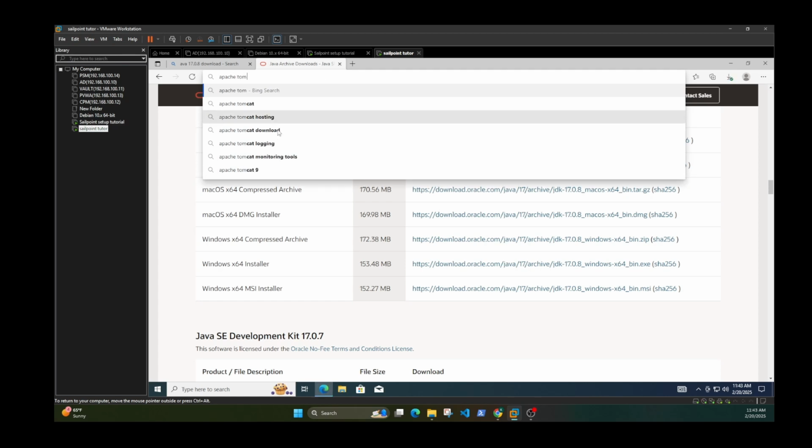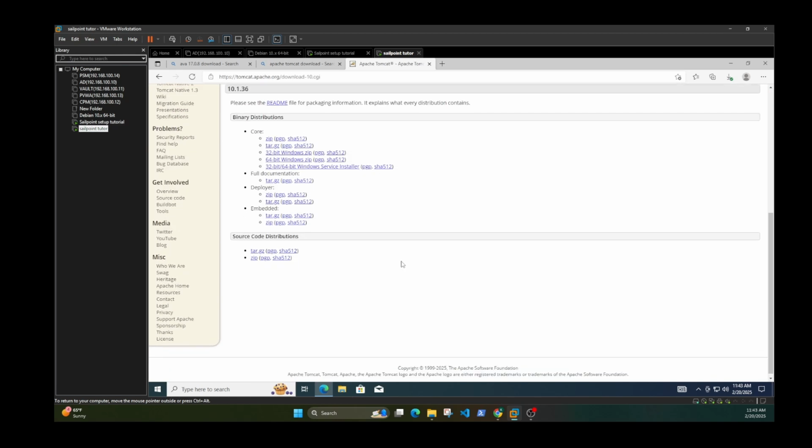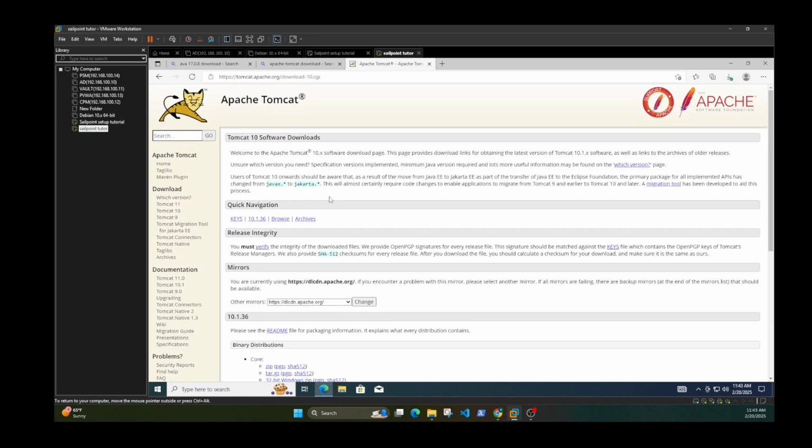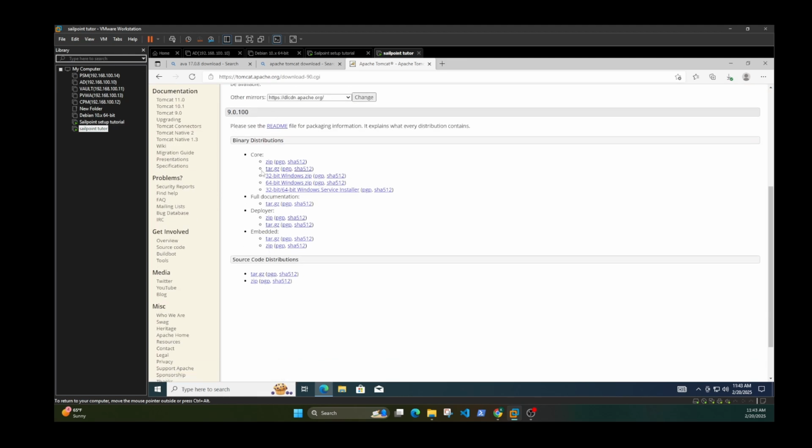Apache Tomcat, download, and you want to download version 9. This is 10, so click 9 over here, and 9, the service installer for this one.